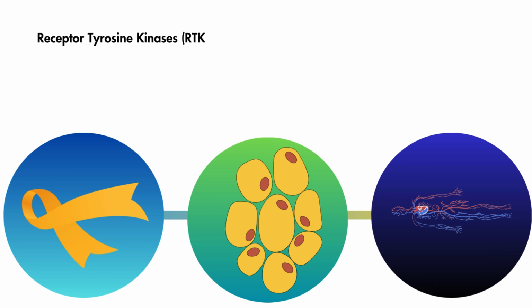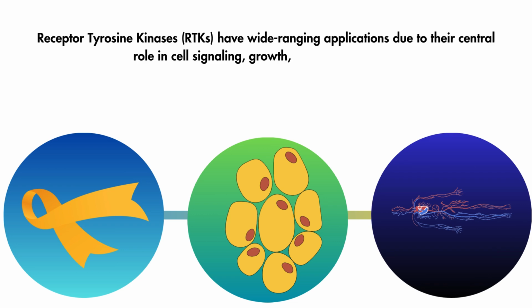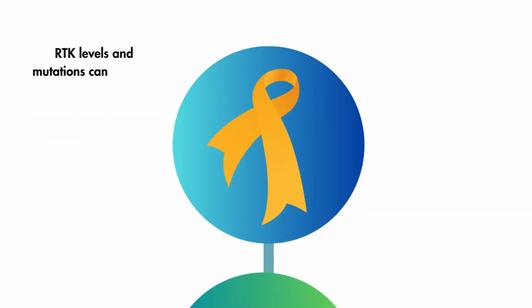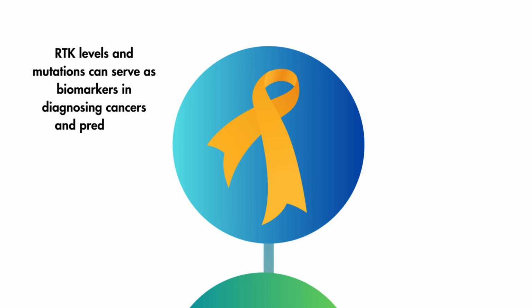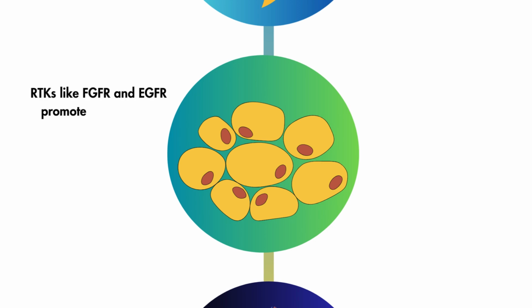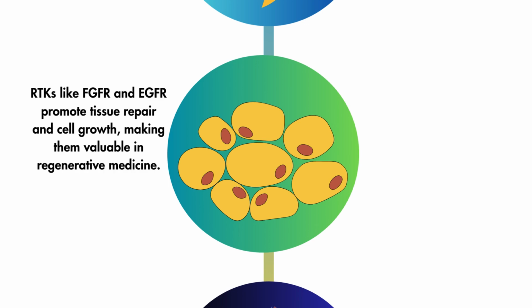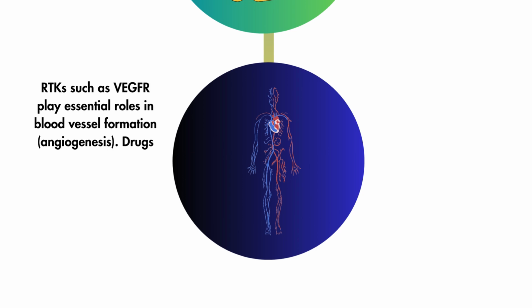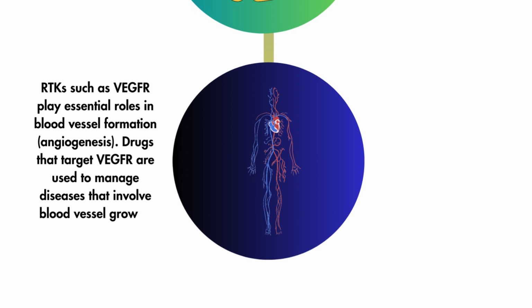Receptor tyrosine kinases, RTKs, have wide-ranging applications due to their central role in cell signaling, growth, and differentiation. RTK levels and mutations can serve as biomarkers in diagnosing cancers and predicting prognosis. RTKs like FGFR and EGFR promote tissue repair and cell growth, making them valuable in regenerative medicine. RTKs such as VEGFR play essential roles in blood vessel formation, angiogenesis. Drugs that target VEGFR are used to manage diseases that involve blood vessel growth.